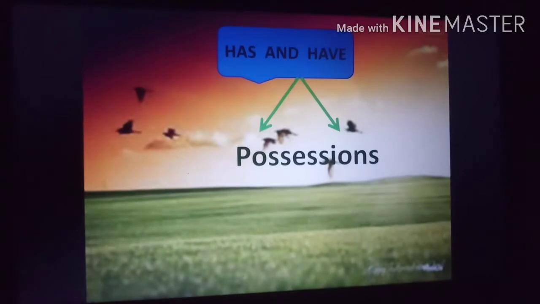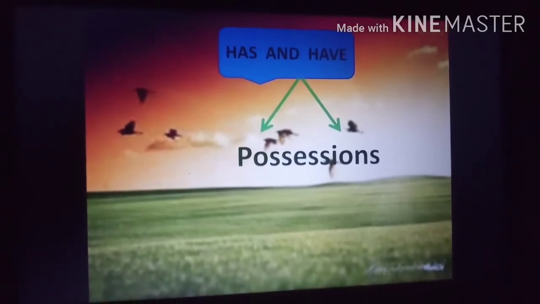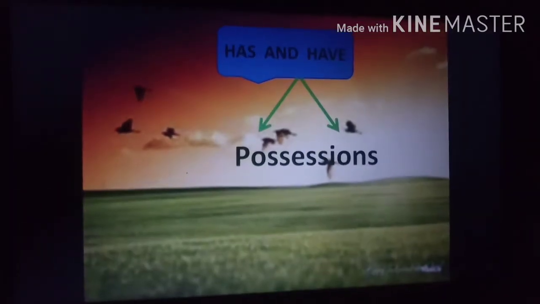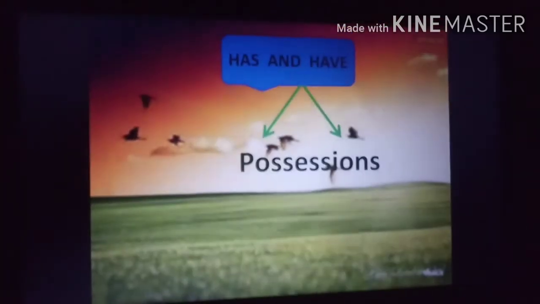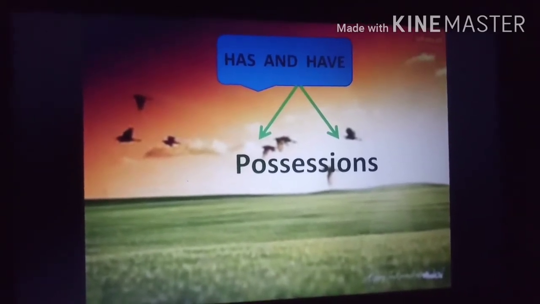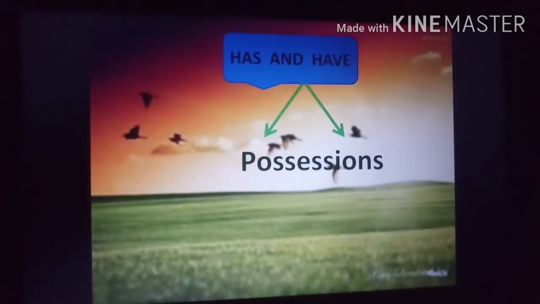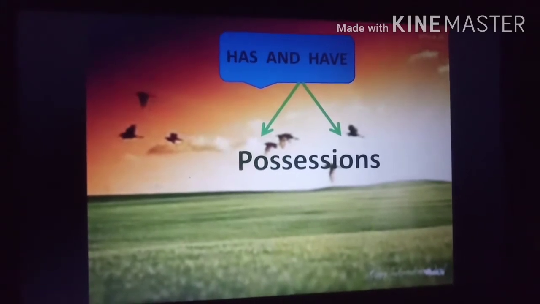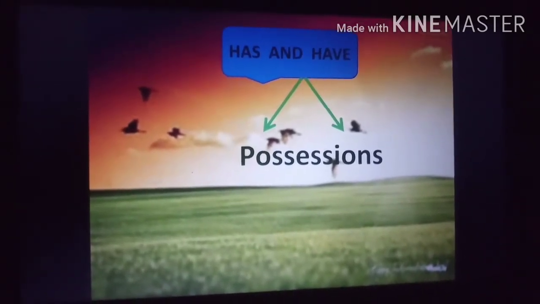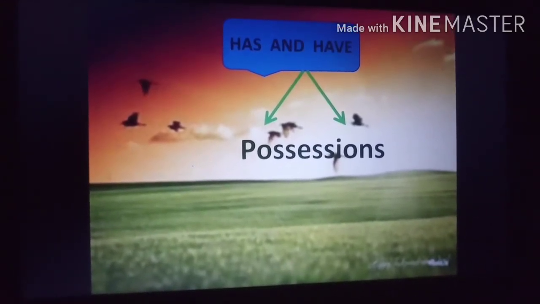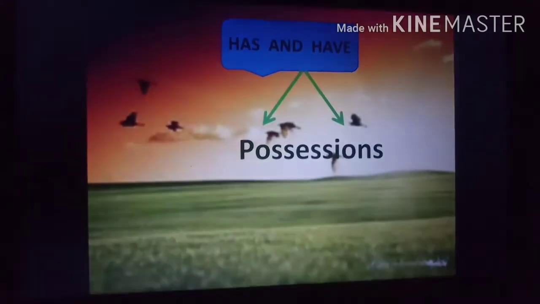Then one of the students stood up and said, "I has the answer." Listen carefully. What he said? He said, "I has the answer." And after listening to his answer, the whole class started laughing. Do you know why they were laughing? Yes, because the child used has instead of have.